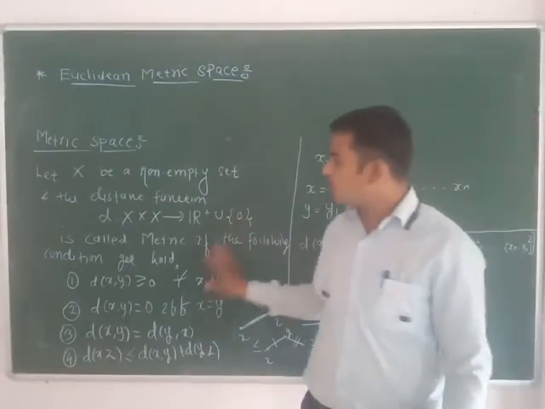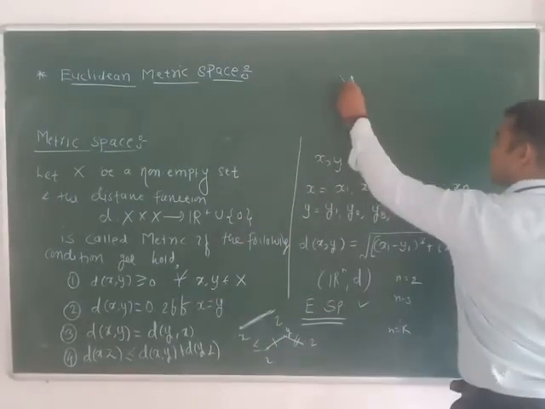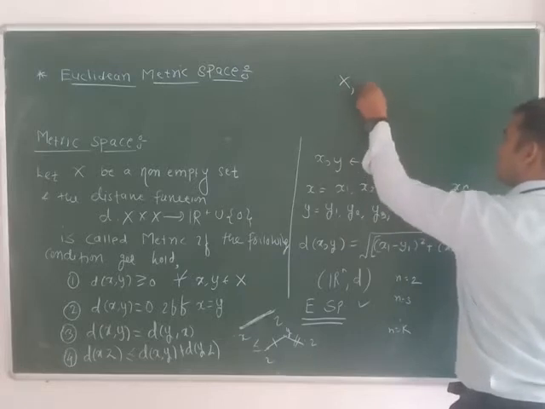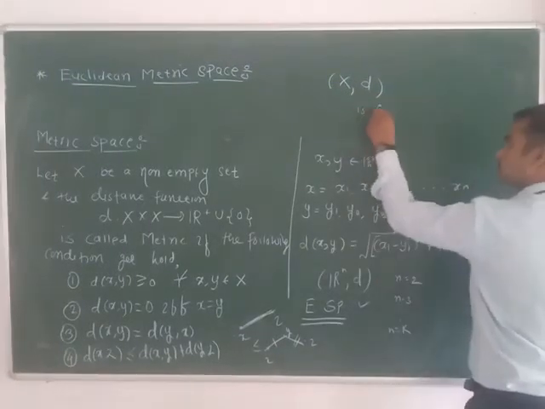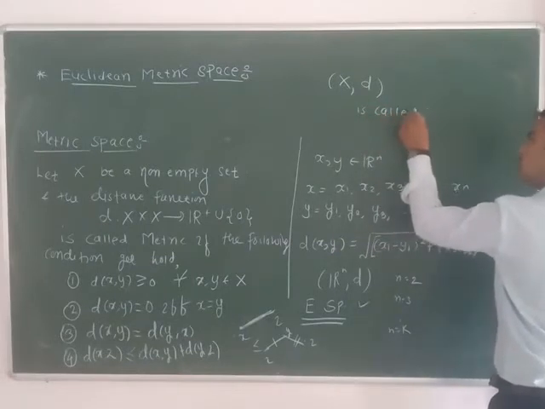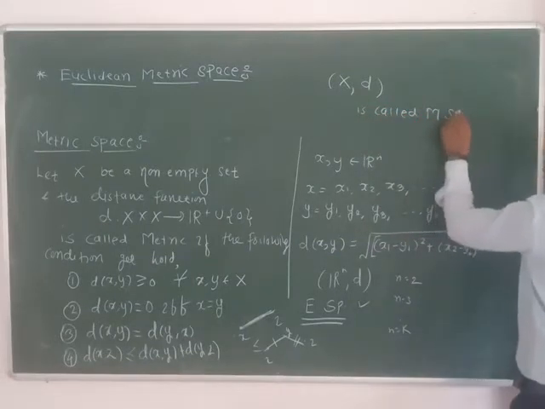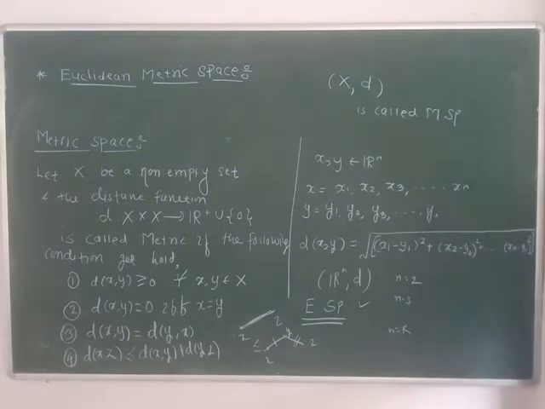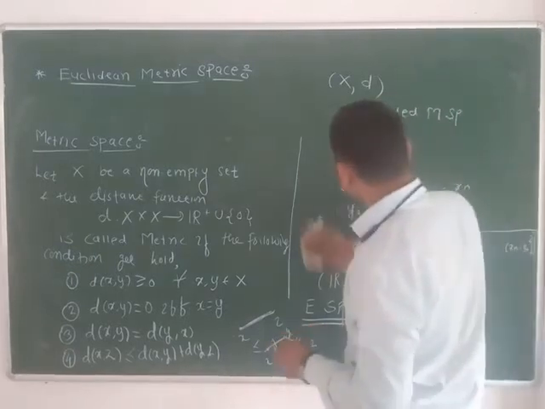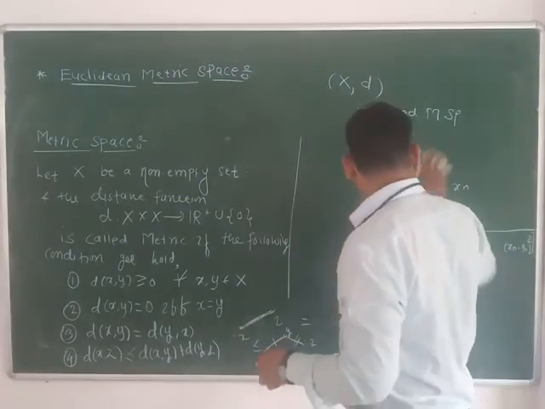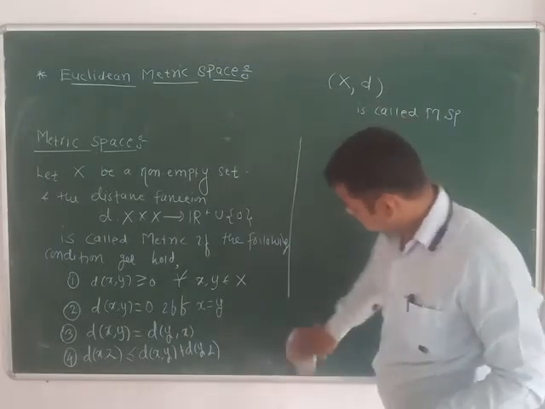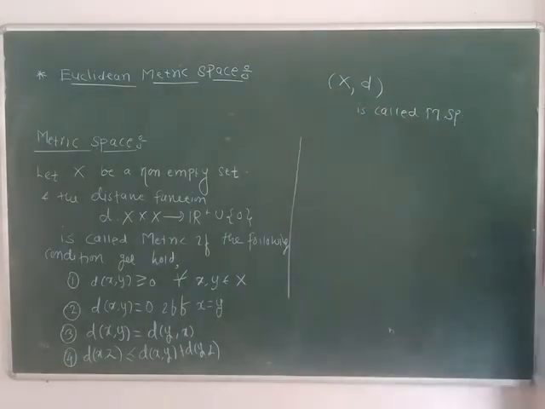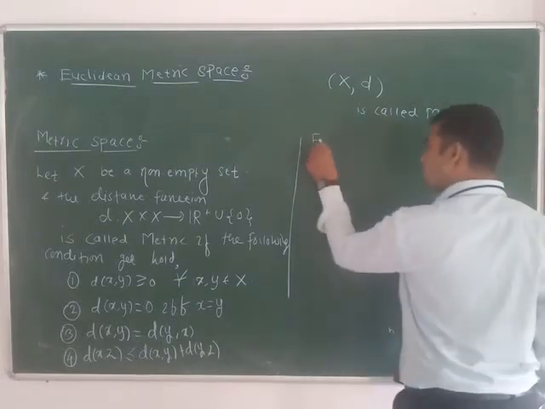If X is a non-empty set and d is a metric defined on X, then the ordered structure (X, d) is called a metric space. So let us see some examples of metric spaces or metrics.